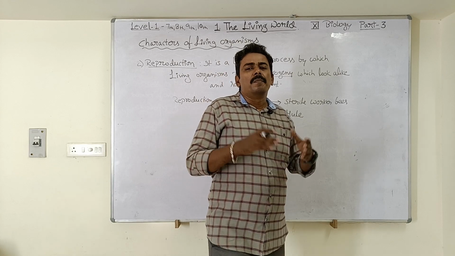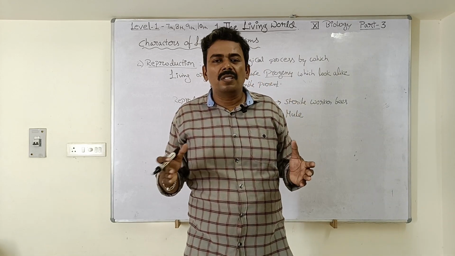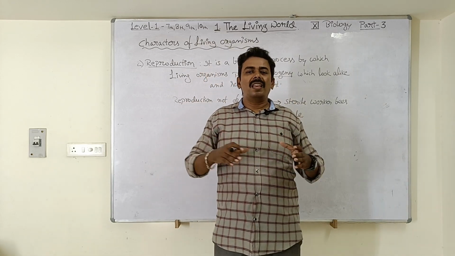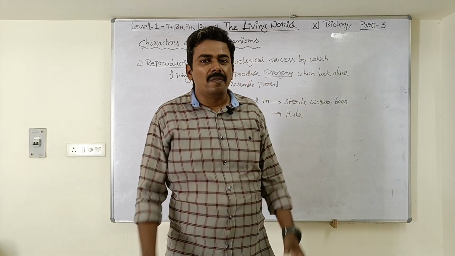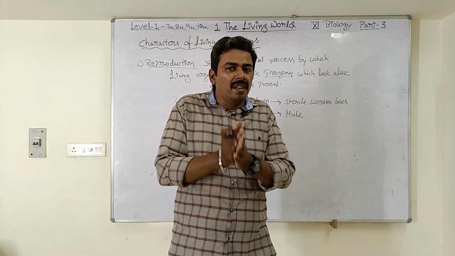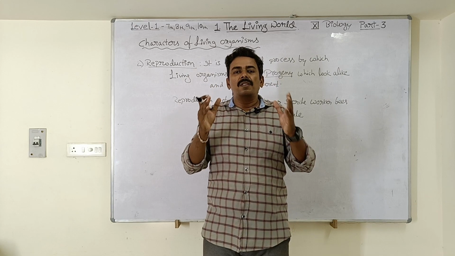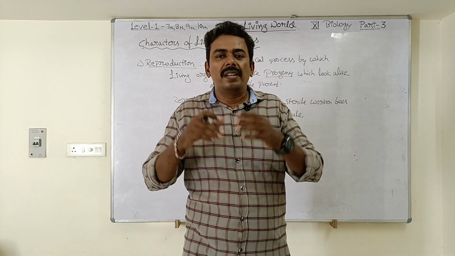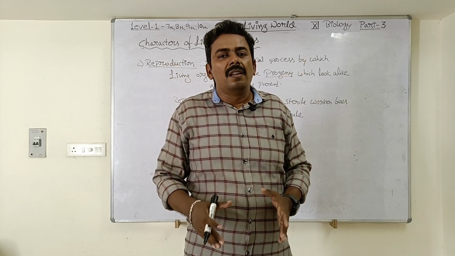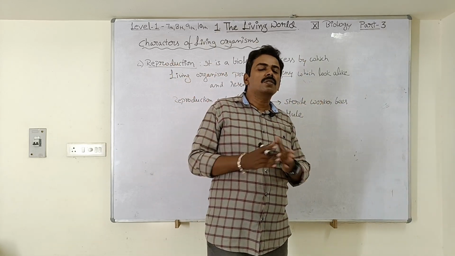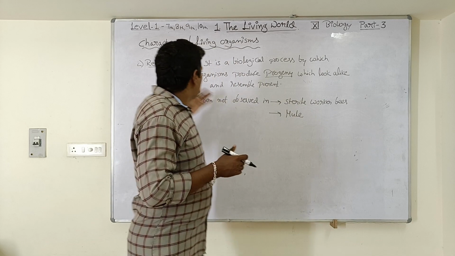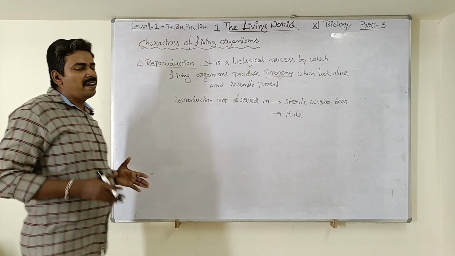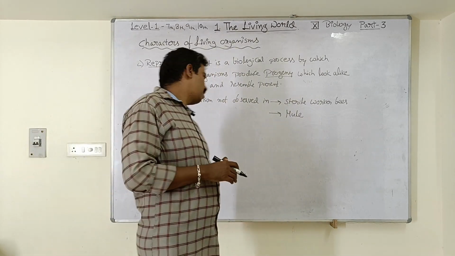What is a mule? Mule is a hybrid animal which is produced by crossing donkey and horse. So when donkey and horse are crossed, it will produce a new hybrid animal which is called mule. This mule, even though it is a normal animal, cannot reproduce. That's why we cannot consider reproduction as defining character of living organisms.